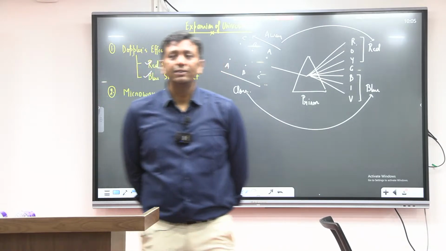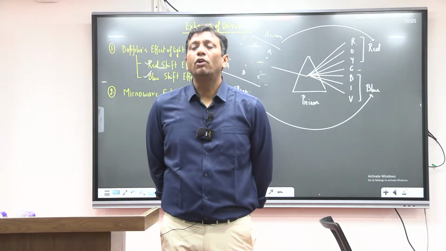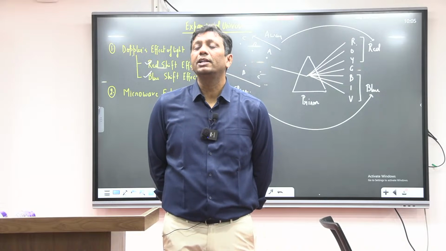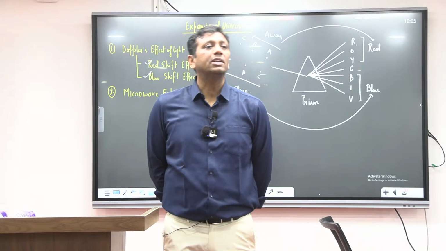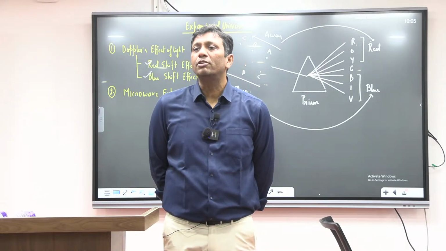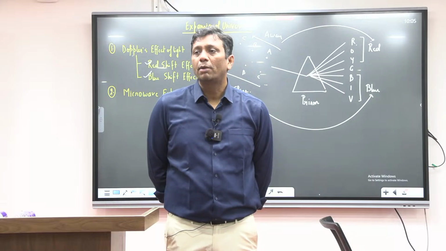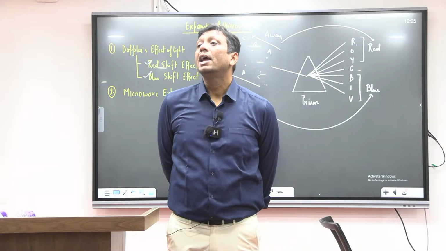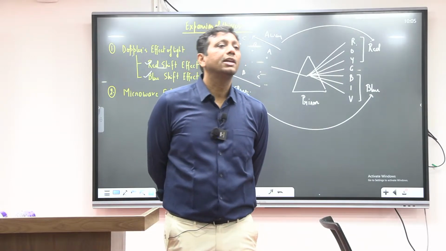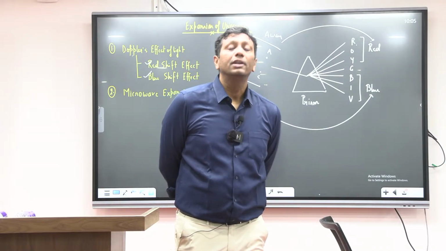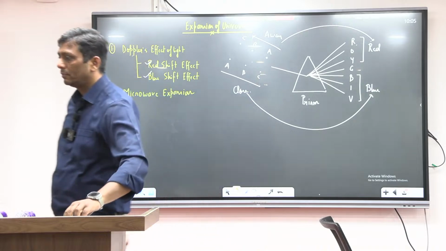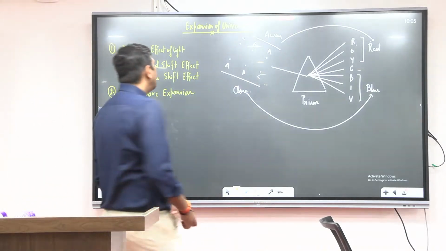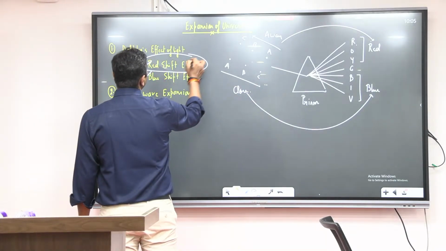Achha, you just tell me, guys, if I do a study of all the stars, sun, etc. and I'm getting the knowledge about the red shift effect, it means the celestial bodies are moving away from us. Away from us. Big Bang theory, right? Still the Brahmand is expanding and expanding, if I'm getting the result of the red shift effect. Very good. Clear? So the Brahmand is expanding. How will you prove it?